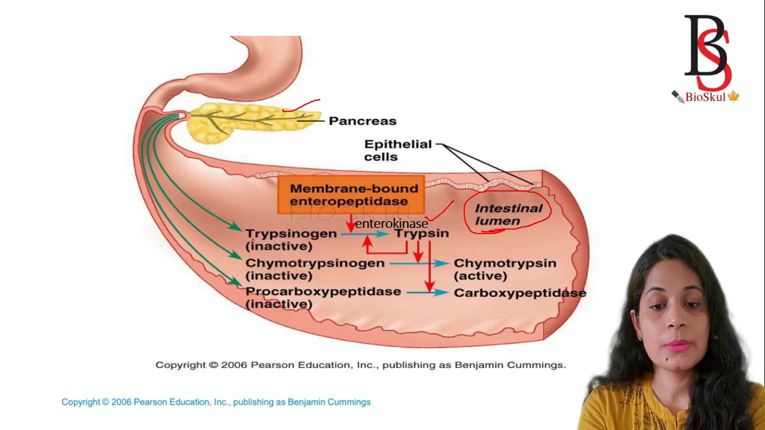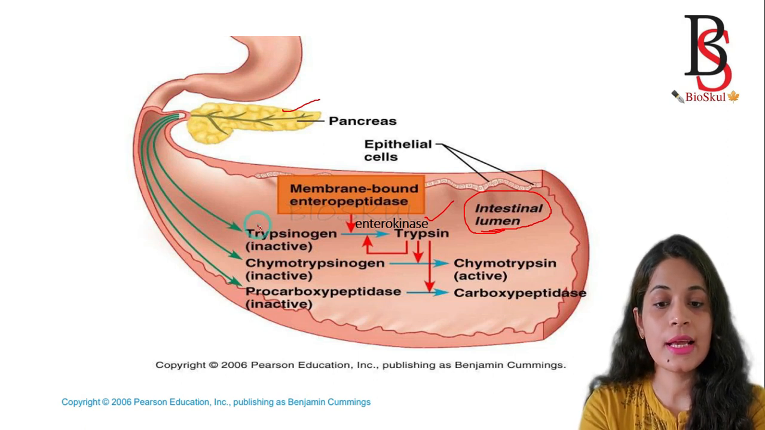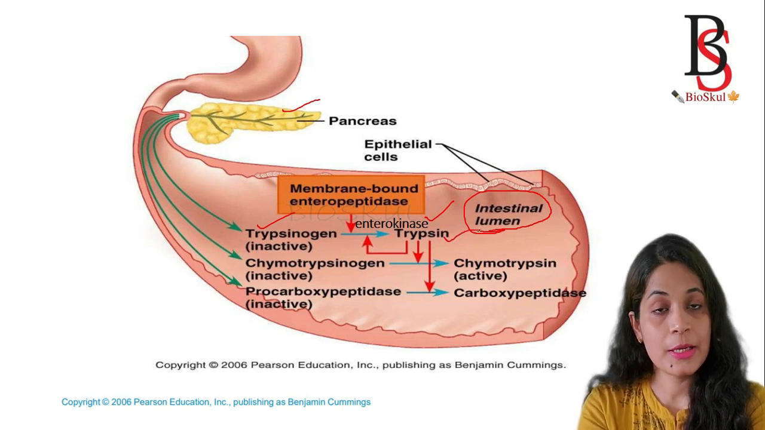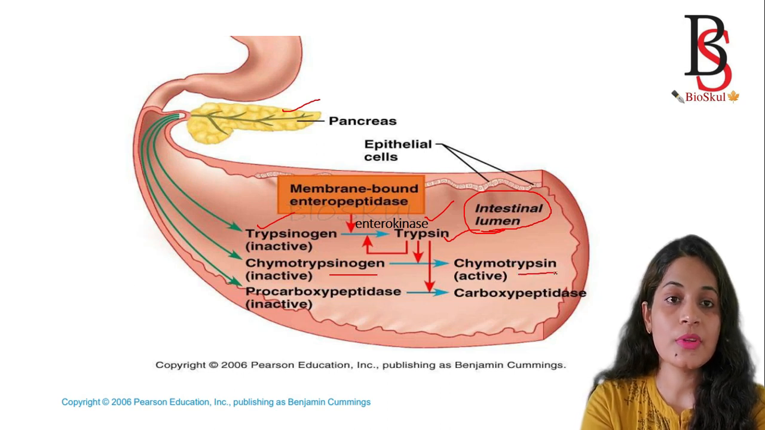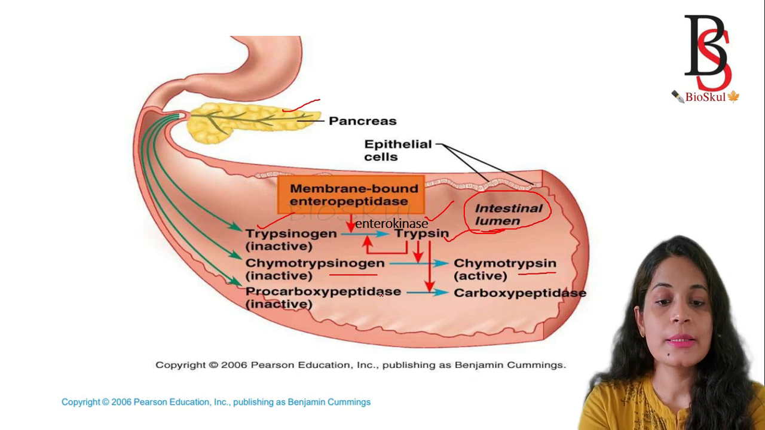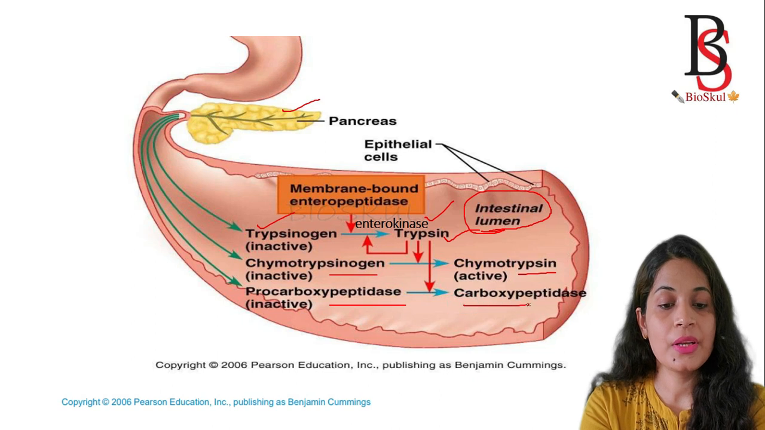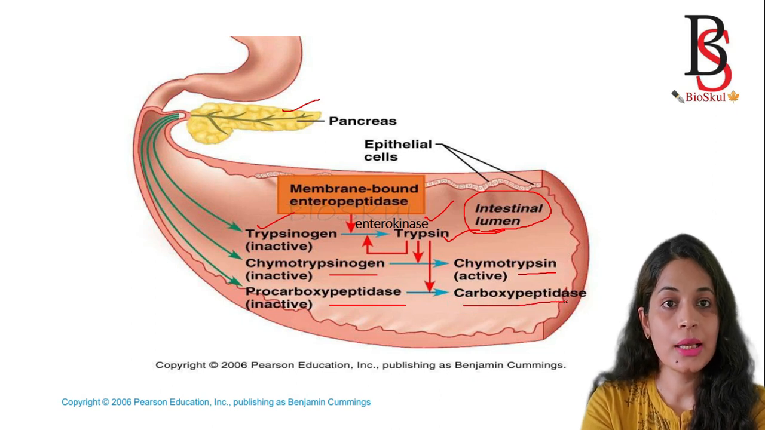Okay, so in the pancreas there is an enzyme known as trypsinogen. Trypsinogen, when it comes in contact with the enterokinase in small intestine, forms trypsin. Trypsin is the active form which will degrade the protein. After the formation of trypsin, it converts the inactive chymotrypsinogen into the active form, known as chymotrypsin. Similarly, it also helps in converting procarboxypeptidase into carboxypeptidase.